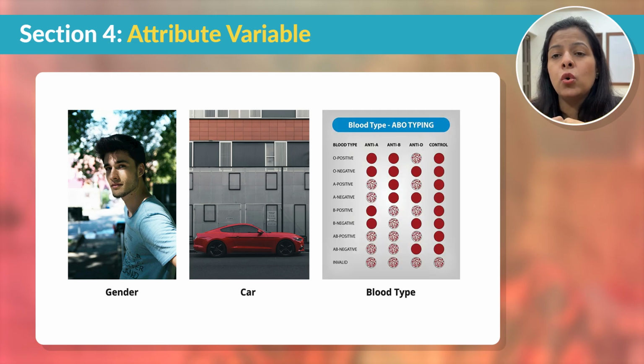Then you might also feel that your blood type, A, B and O, all of this falls into this category because here you cannot quantify, you cannot attach a number.